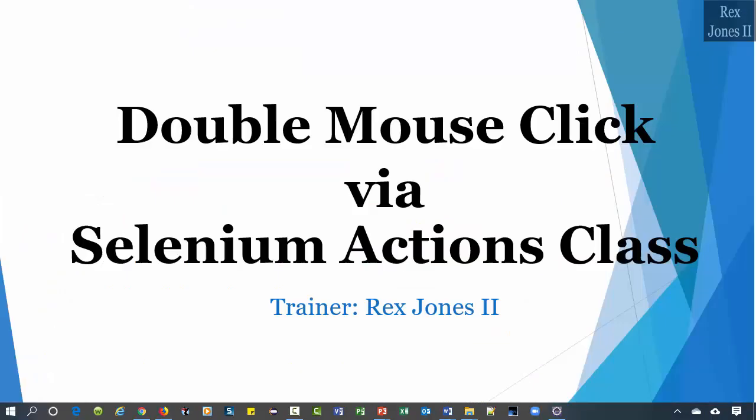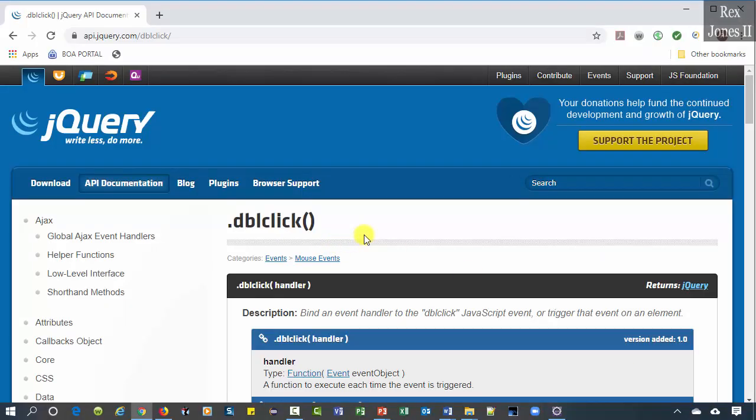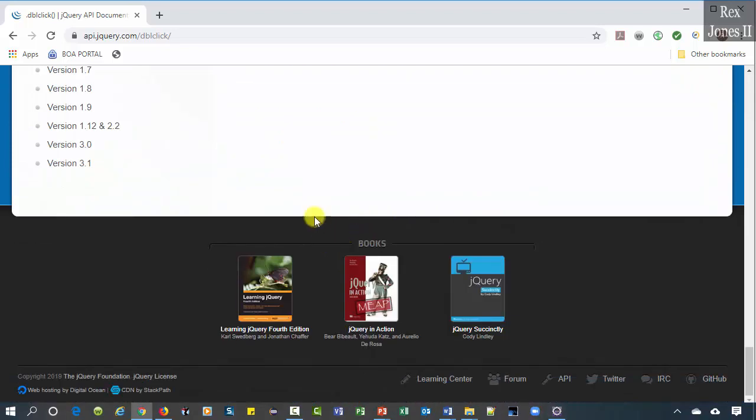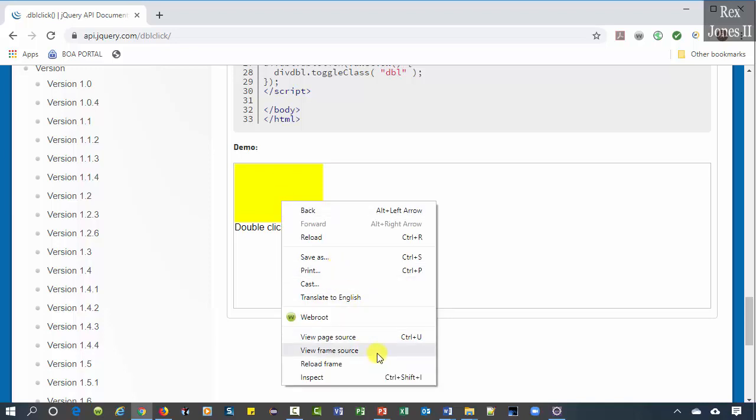In this video, we are going to automate double clicking a box using Selenium Actions class. jQuery is the AUT. I'm going to scroll to the bottom of this AUT and we see this blue box. The test script will get the color of the box, double click the box, then get the new color of the box. Inspect, and we see view frame source. Shows us the box is located in an iframe.